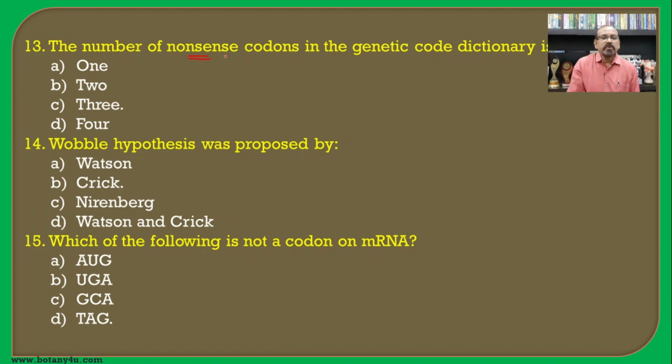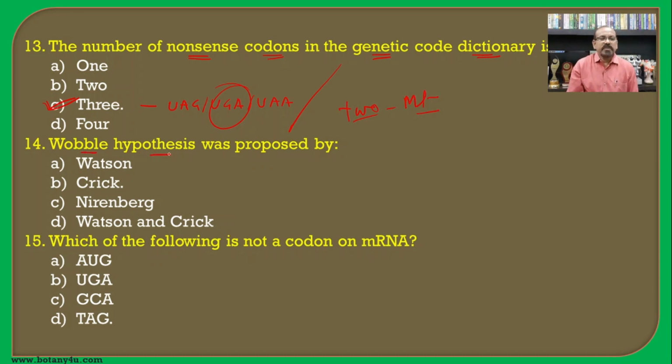The number of nonsense codons in the genetic code dictionary, as we have seen, is UAG, UGA and UAA. These 3 are the termination codons, nonsense codons or stop codons. If a similar question is asked in relation to the mitochondria, then UGA specifies tryptophan and is not a termination codon. So instead of 3, there will be 2 stop codons in the mitochondria.